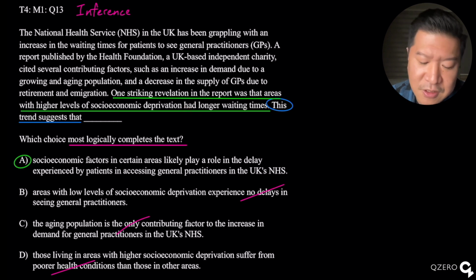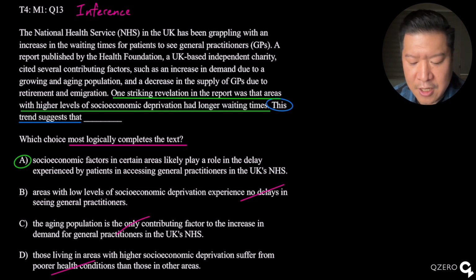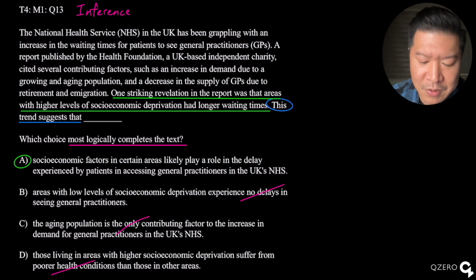Now, Delta is a little bit tempting. It says those living in areas with higher socioeconomic deprivation suffer from poorer health conditions than those in other areas. But this infers too much. This is tempting because the fact that these people have poorer health conditions might explain why they have to see the doctors longer or something like that. But this infers too much.